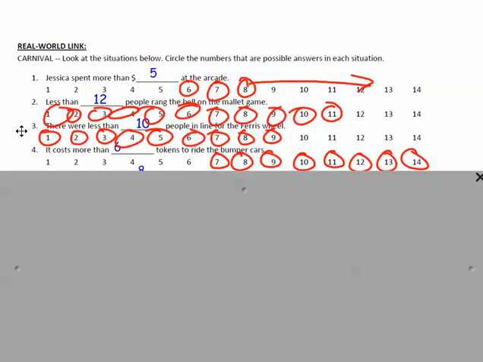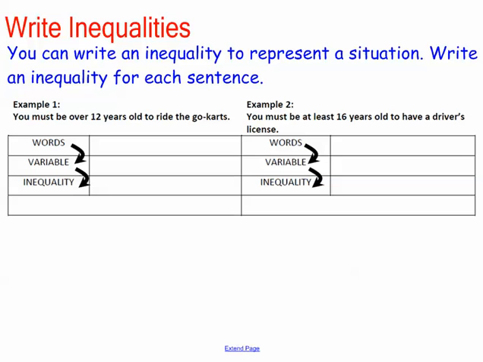But let's move on to writing inequalities. You can write an inequality to represent a situation. Write an inequality for each of the sentences. So you have this on your notes, and we're going to go through example 1. You must be over 12 years old to ride the go-karts.